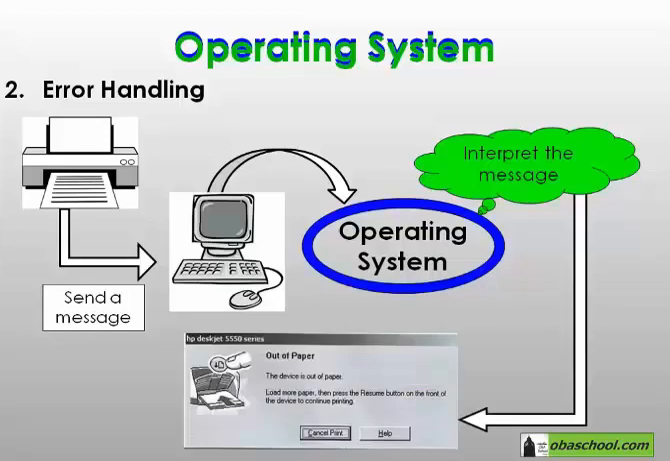After interpreting the message, the OS sends a pop-up notification to the monitor that tells the user that the printer is out of paper. And in order to continue printing, you must add paper to the printer. This entire process is called error handling.